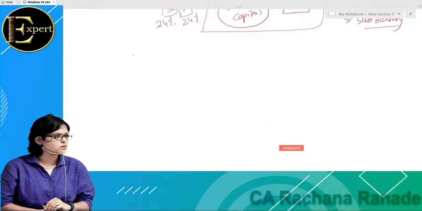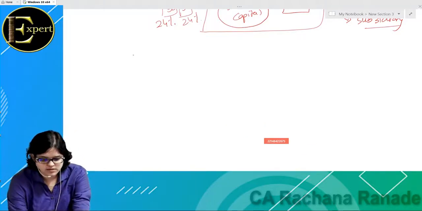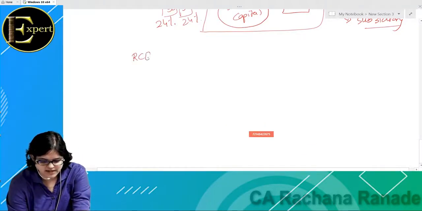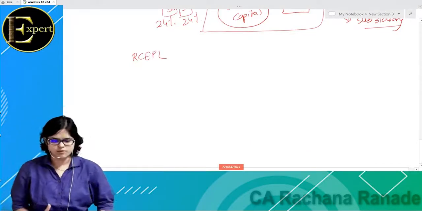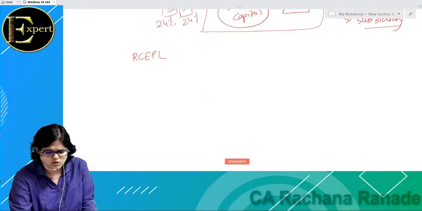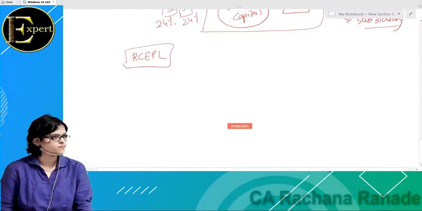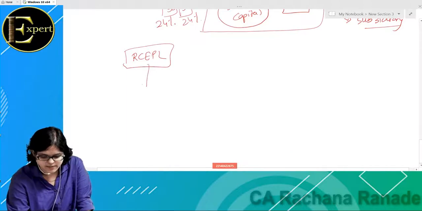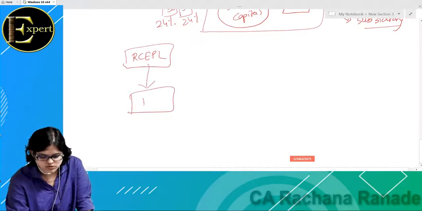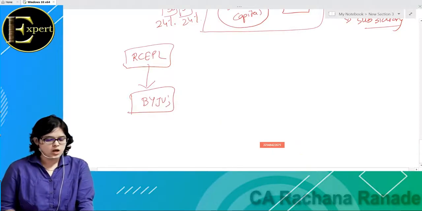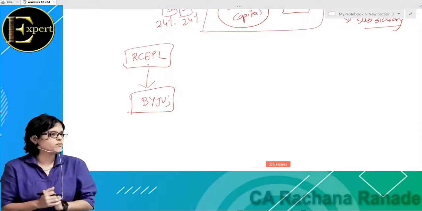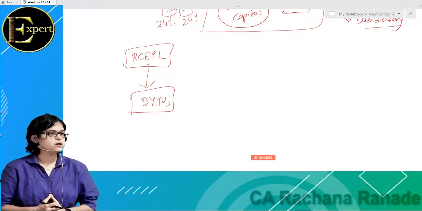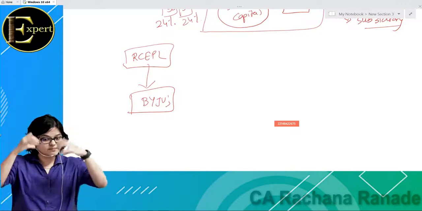I'm sure everyone has heard this name. Yes, he has produced many movies with this company and he is the owner of Red Chillies Entertainment Private Limited. So assume that Red Chillies Entertainment Private Limited invests in what? Byju's. Okay. Now how much shares of Byju's, how much percentage holding of Byju's Red Chillies has now? Now same example we are taking in a consolidated fashion. Everyone has to answer. How many? 52% is held by Red Chillies.